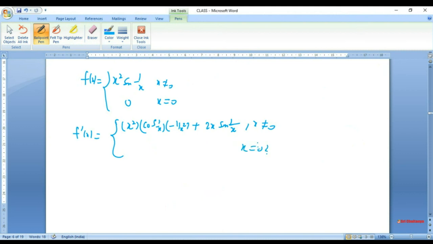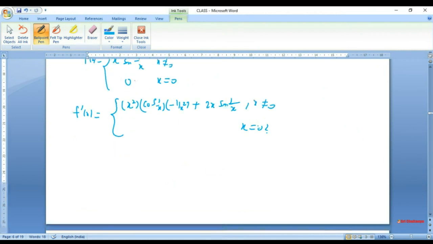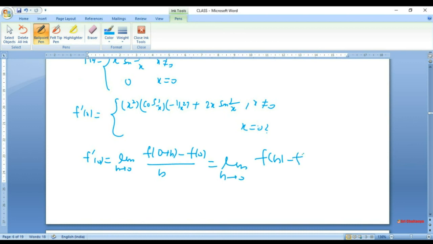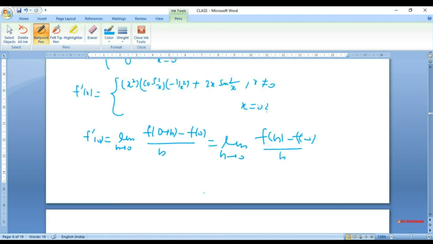Last time the function was not differentiable at the origin. Let us test this by simple first principle. So write f prime 0 is the limit as h tends to 0 of f of 0 plus h minus f0 upon h. That gives you the limit as h tends to 0 of f of h minus f0 upon h.